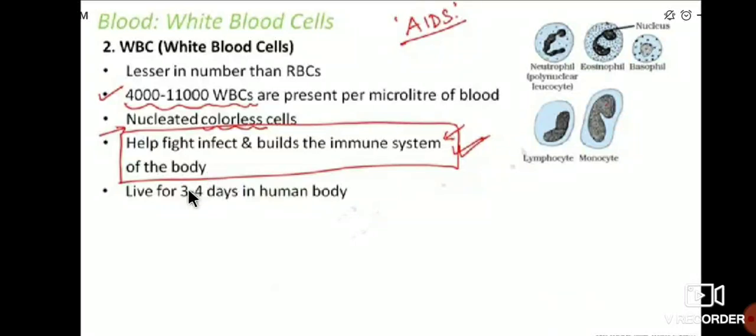It lives for 3 to 4 days in the human body. The maximum life span is 3 to 4 days.